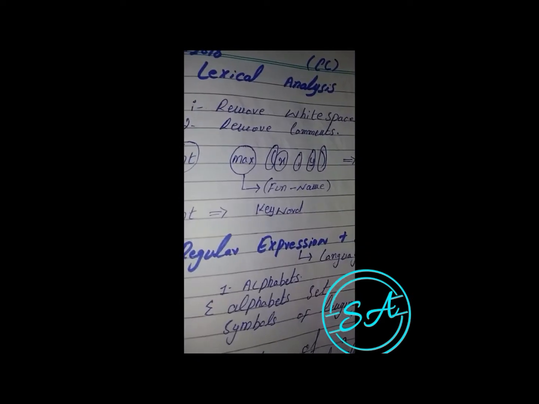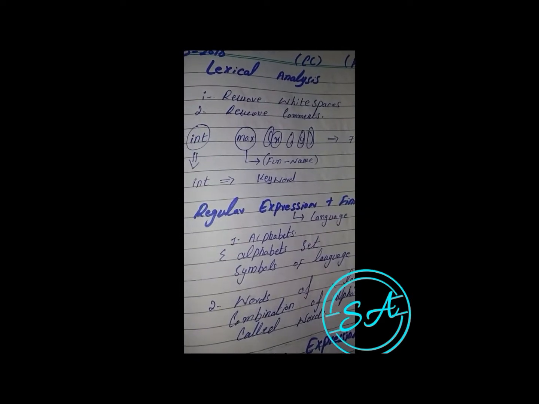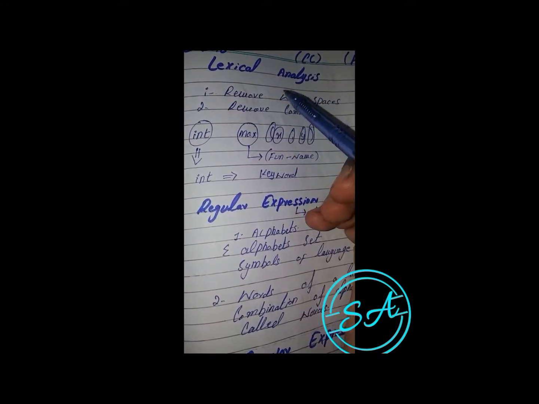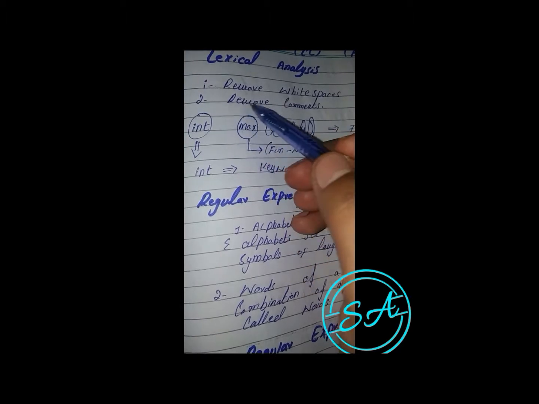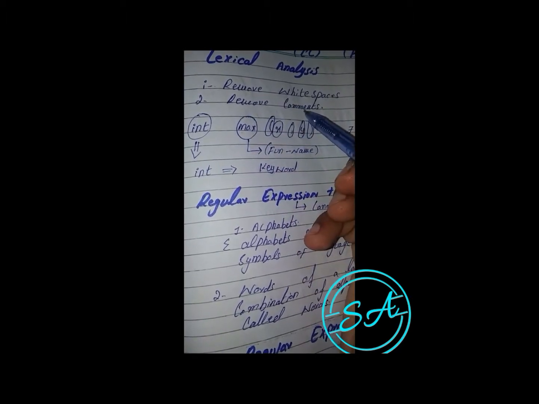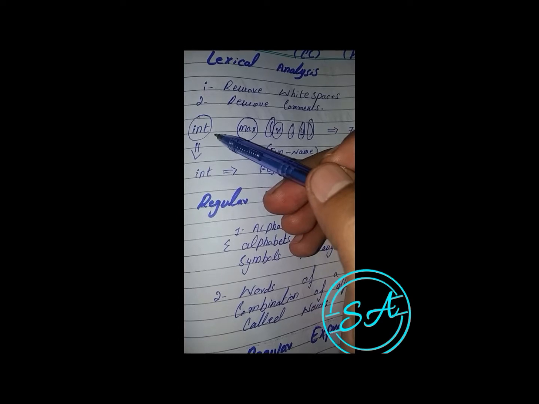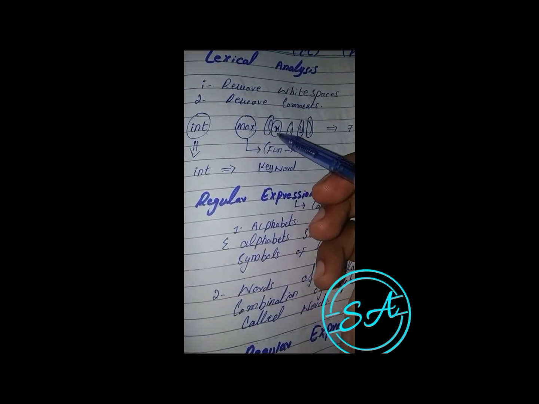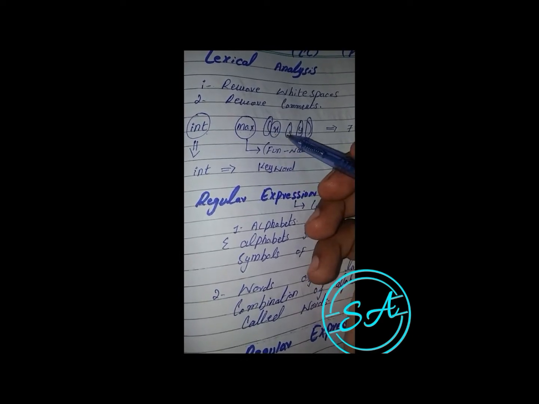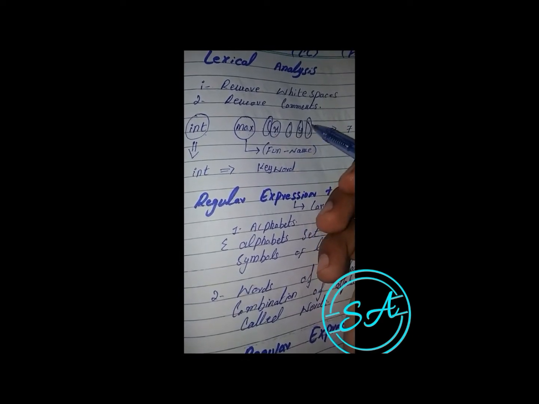So we start the lecture from lexical analysis. You can see on my screen, this one is lexical analysis. In this we just remember two things: one is removing white spaces, and the second is removing comments. So this one is a language: int max is the function name, x is also a token, bracket is also a token, comma is also a token, y is also a token, and bracket.